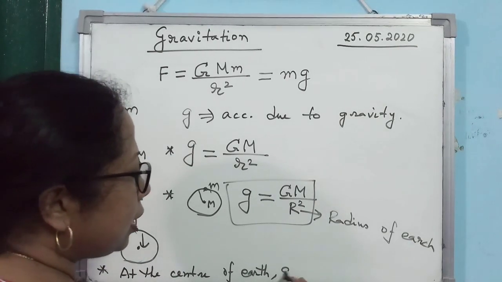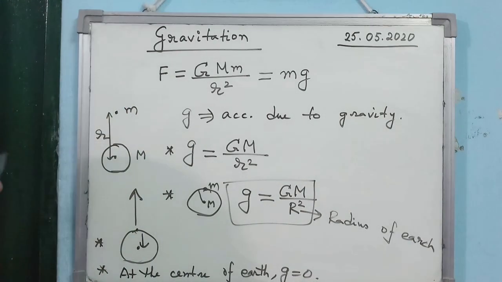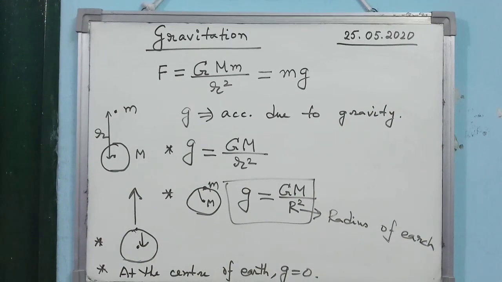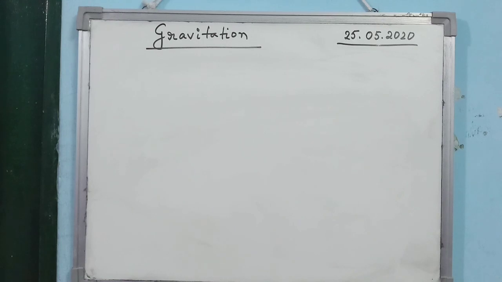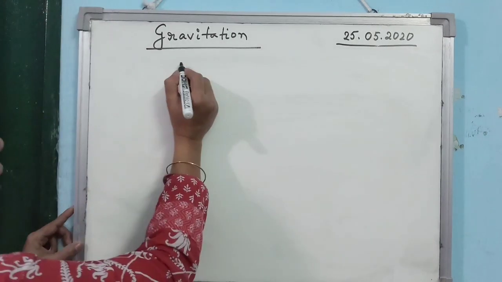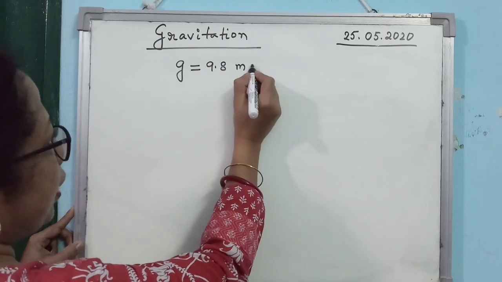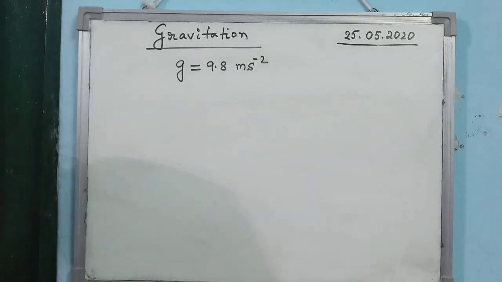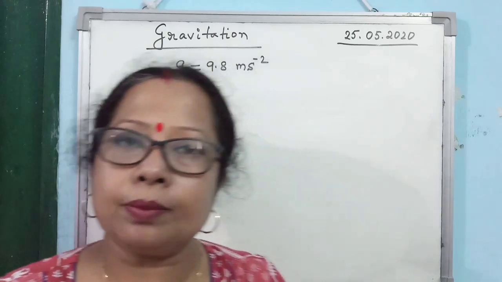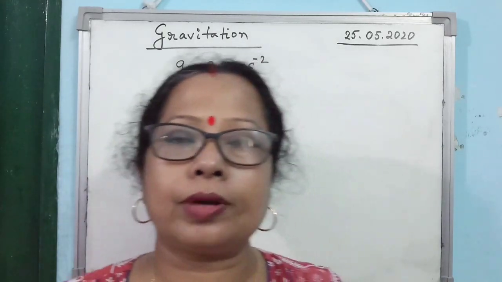At the center of the earth, what is the value of g? The value of g is equal to 0. So all these points regarding the value of g you must remember, and remember that the value of g on the surface of earth is 9.8 meter per second square. Clear to everyone?